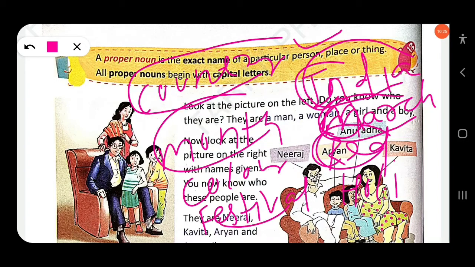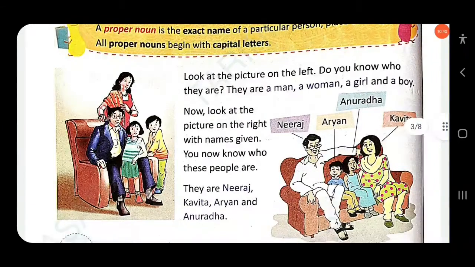Similarly, there are many festivals. We are not talking about a particular festival, but Holi is the name of a particular festival. So here H also starts with the capital letter, so it is a proper noun. Clear? So look at the picture on the left. Do you know who they are? They are a man, woman, girl and a boy.